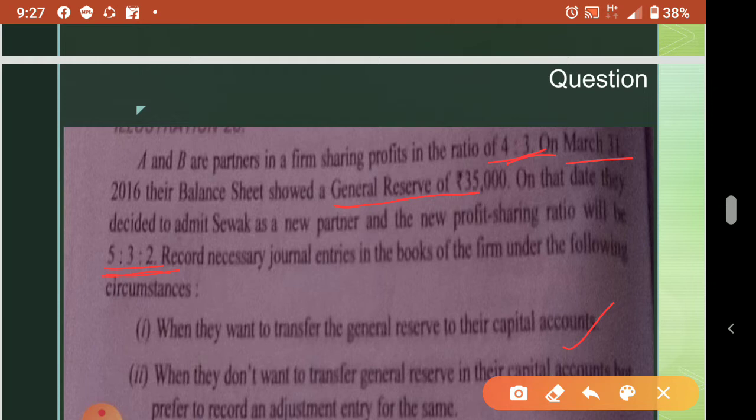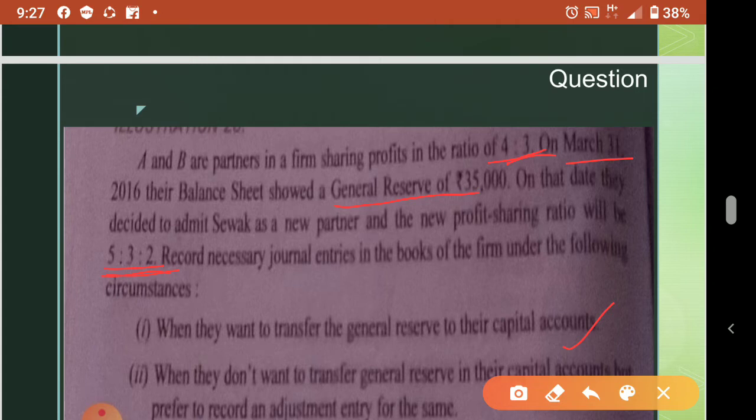Remember, when they don't want to distribute, always do an adjustment entry. But for goodwill, always adjustment entry only. There is no option of not wanting to take away the goodwill. So for goodwill in this chapter, change in profit sharing ratio, how do we do the goodwill treatment?